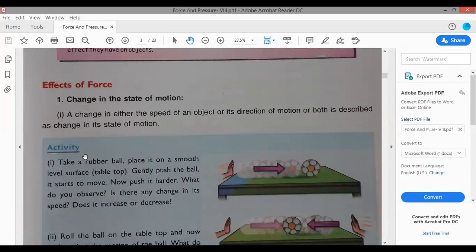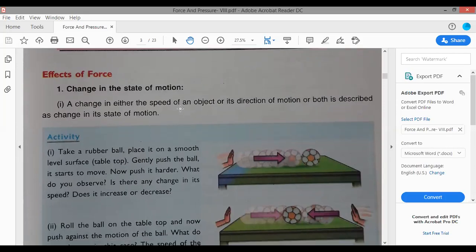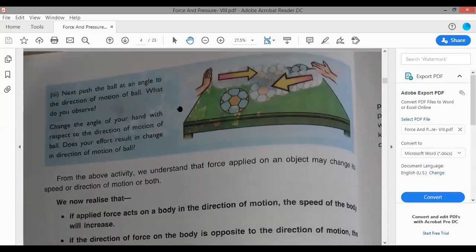Force can cause change in the state of motion. State of motion could be, suppose an object is moving at some speed, and if we apply force, we can stop it or we can change the direction of the object. And similarly, if the object is not moving, that is the state of motion is at rest, then we can push it, we can apply force to cause motion. So force can change the state of rest or state of motion. It can slow down the speed or increase the speed of the object. Then we have next effect.